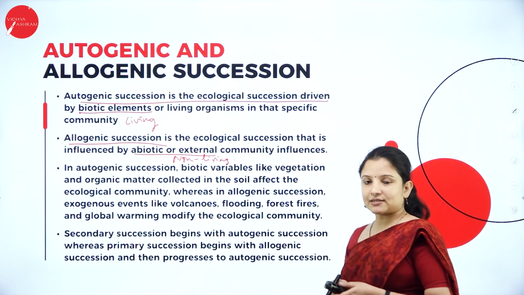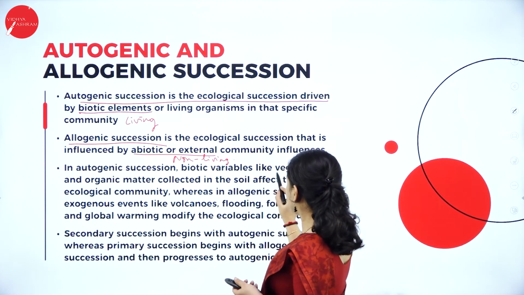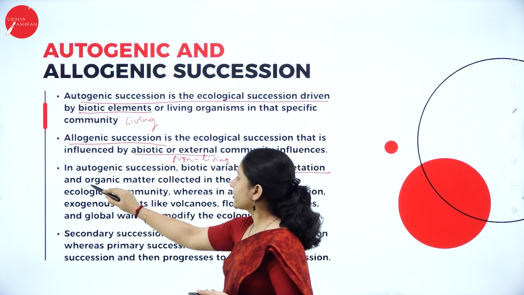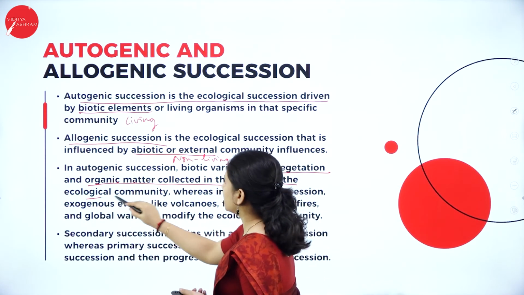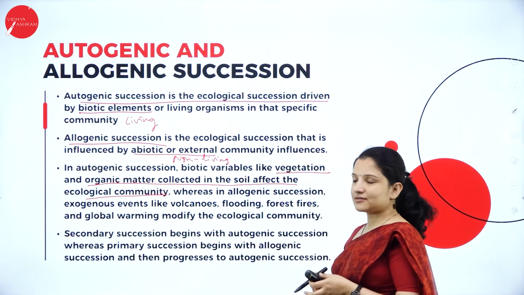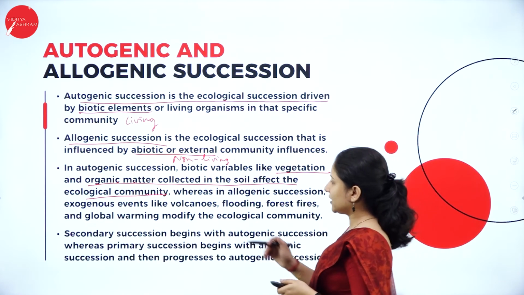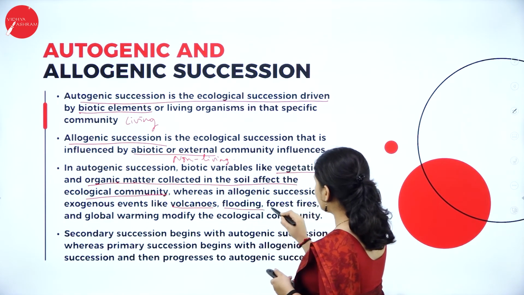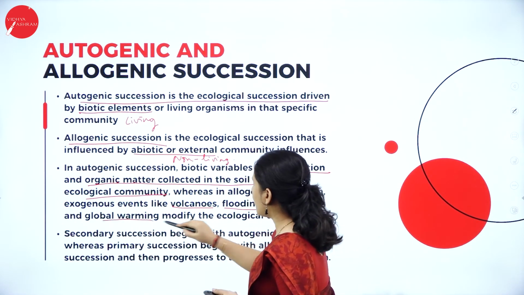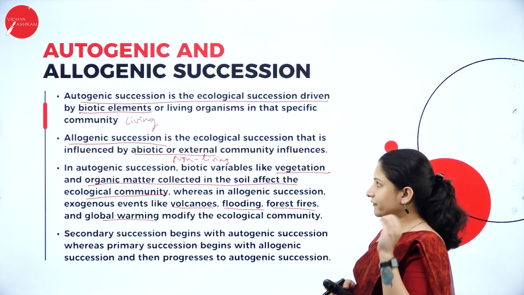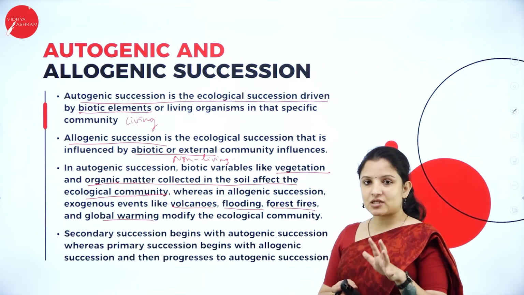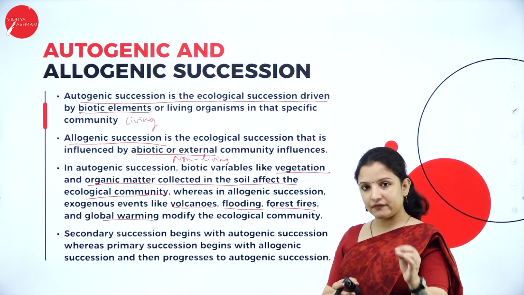And in autogenic succession, biotic variables like vegetation and organic matter get collected in the soil and affect the ecological community, whereas in allogenic succession, the non-living things such as volcanoes, flooding, forest fire, global warming, etc. modify the ecological succession.